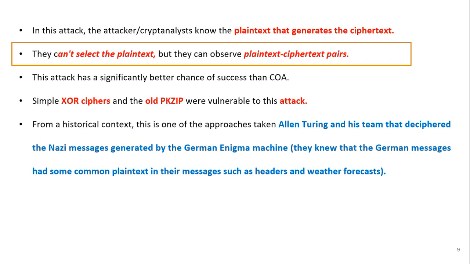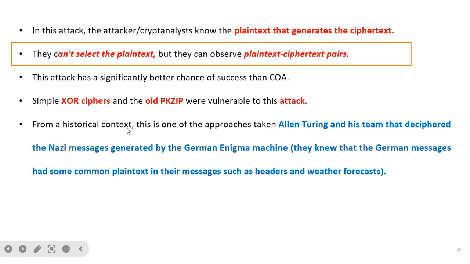In this attack, the attacker knows the plain text that generates the ciphertext. They can't select the plain text, but they can observe the plain text and ciphertext pairs. The attacker has a significantly better chance of success than in the ciphertext only attack, that is called COA. Simple XOR ciphers and the old PKZIP were vulnerable to this type of attack.